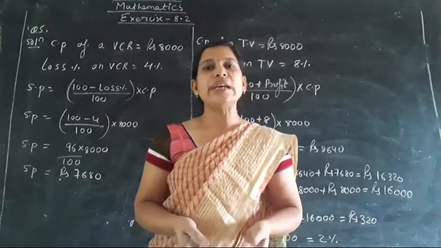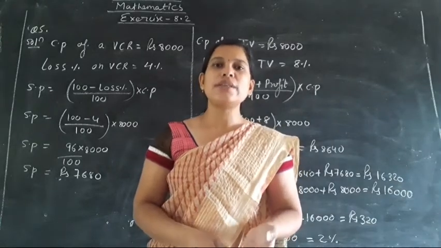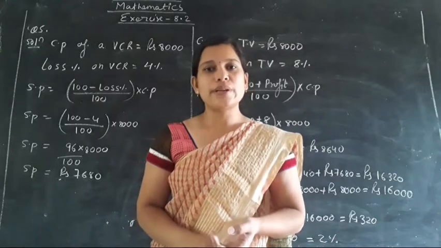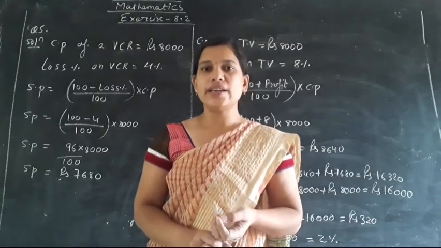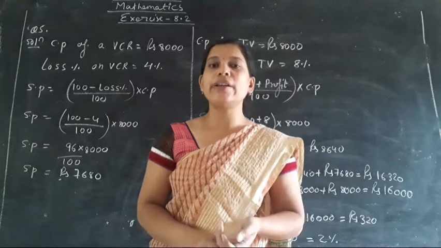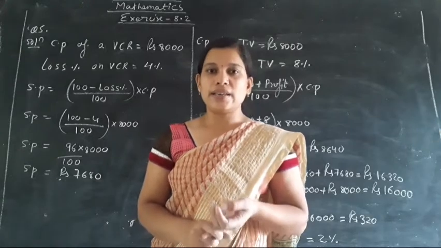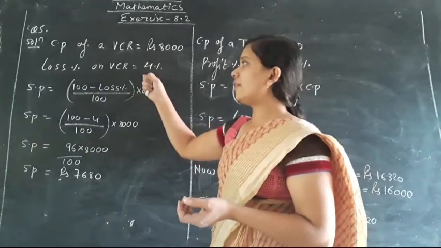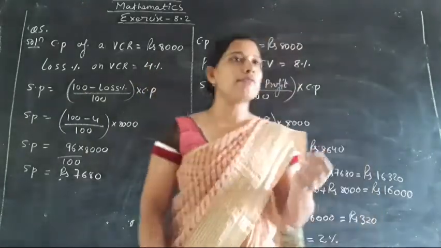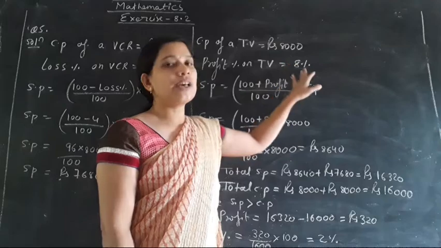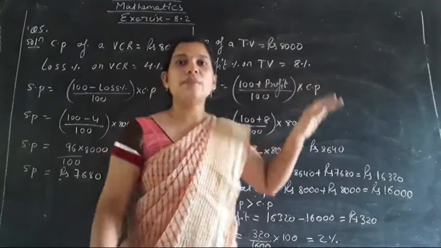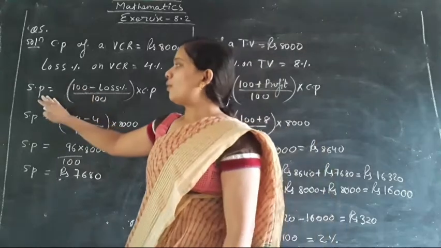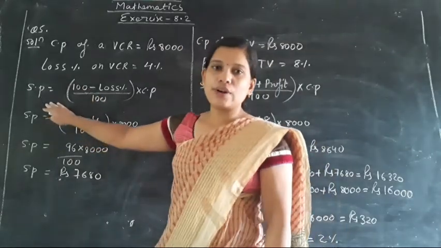So now here we are having question number 5th. So as you know that in the question number 5th the cost price of a VCR is given as 8,000 as well as the cost price of TV is given as 8,000. Okay, we have to find the selling price. While selling this VCR, we are having the loss of 4%. In the same way, while selling this TV, we are having the profit of 8%. एक में loss हुआ है, एक में profit हुआ है. ठीक है? So first we are going to find the selling price of a VCR.